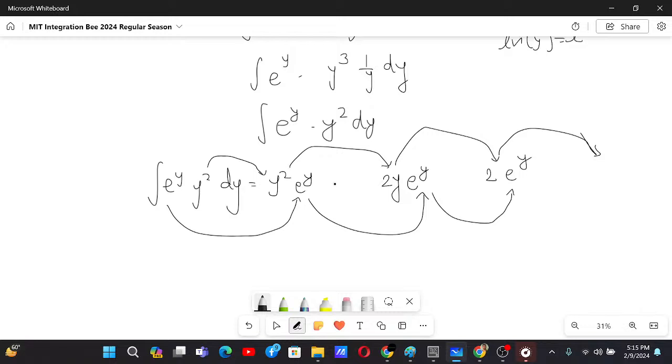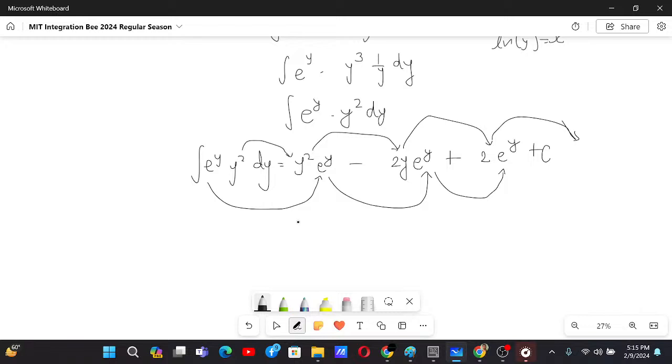Now keep the alternating signs, minus, plus, and a plus c, and this can be just that y is e to the power x. So we will have e to the power 2x times e to the power x minus 2 times e to the power x, e to the power x, plus 2 times e to the power x plus c.